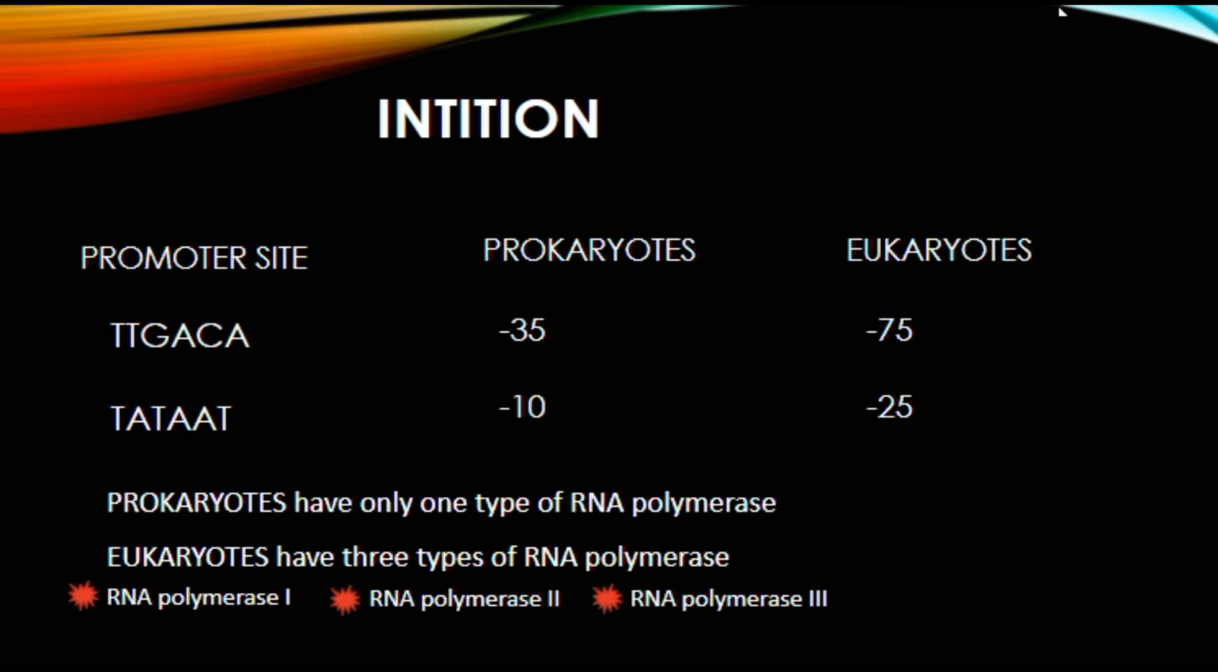Prokaryotes have only one type of RNA polymerase. Eukaryotes have three types of RNA polymerase: RNA polymerase 1, RNA polymerase 2, and RNA polymerase 3, which synthesize ribosomal RNA, messenger RNA, and transfer RNA.